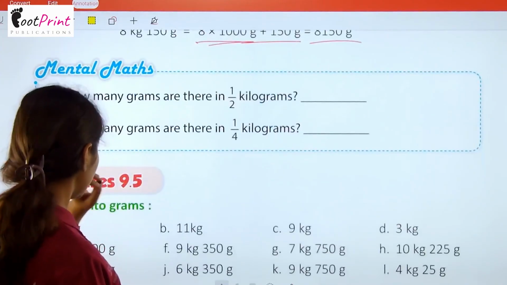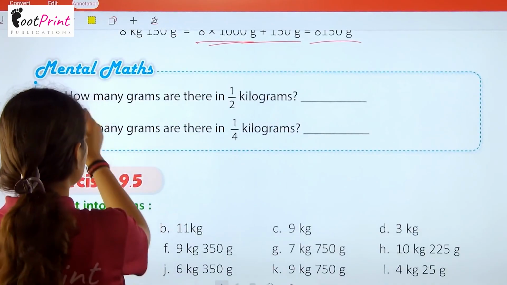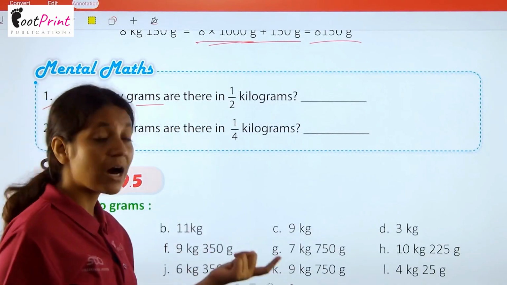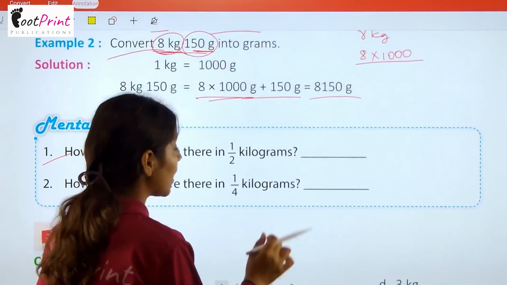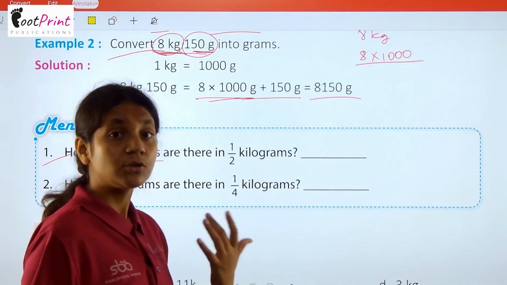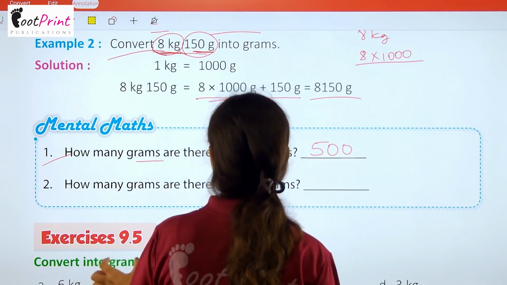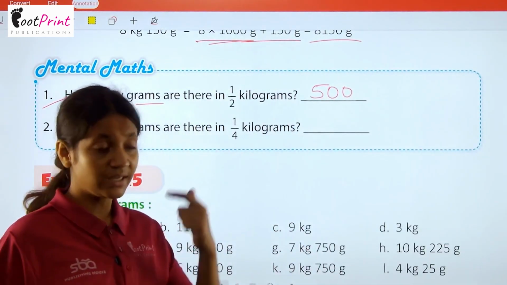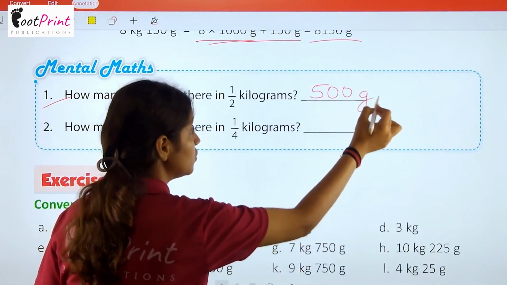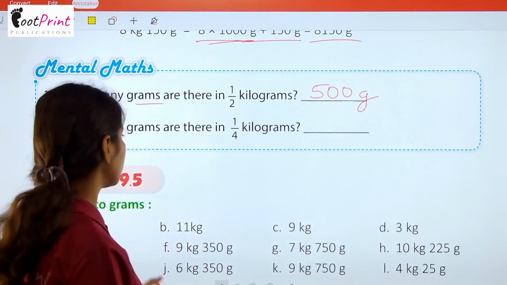Now we have a mental maths question in which we have how many grams are there in half a kilogram. So half means we have to divide the 1000 by 2. So that is 500. So half kilogram is 500 gram. Do not forget to write the units also.